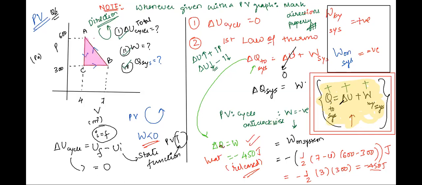That is why I'm telling you the short trick: remember this first law expression. In this first law expression, whatever quantity is placed wherever it is positive. It means if we write that heat given to the system changes to internal energy and work done, heat given to the system is positive, change in internal energy or rise in internal energy is taken as positive, and work done by the system is taken as positive. Clear?